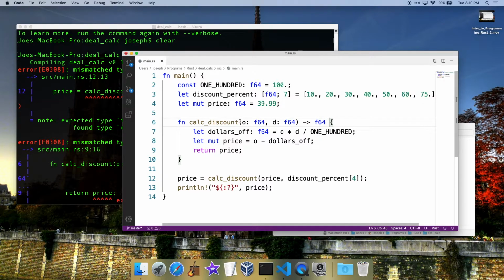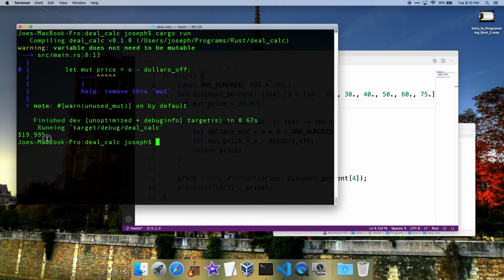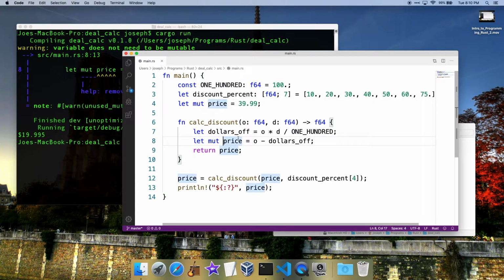There. So this is the data type of the values it takes in. This is the data type that it spits out. So now we told it to spit out F64. So that should work. We shouldn't even need this now. Let's try that. And we shouldn't need this either. There we go. Yay, 1995. And what's it saying? Warning: variable does not need to be mutable. Oh, that doesn't need to be mutable because we're not changing it anywhere.